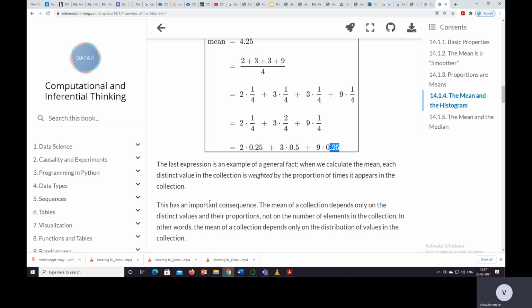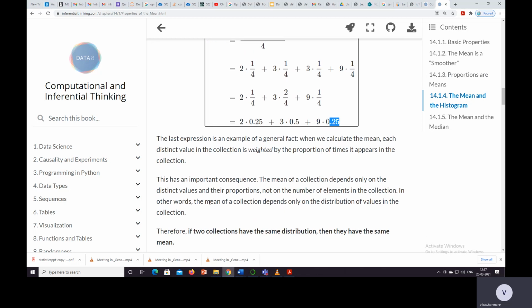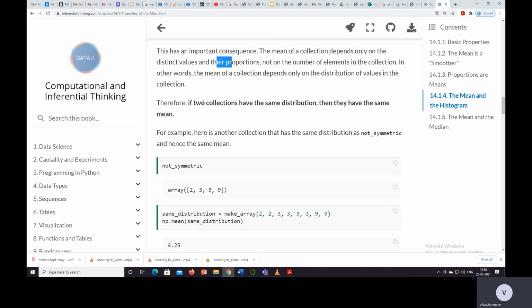This has an important consequence. The mean of the collection depends only on the distinct values and their proportions, and not on the number of elements. So if two collections have the same distribution, then they have the same mean. For example, 2 is occurring twice and 3 is occurring thrice in both, then they have the same mean.